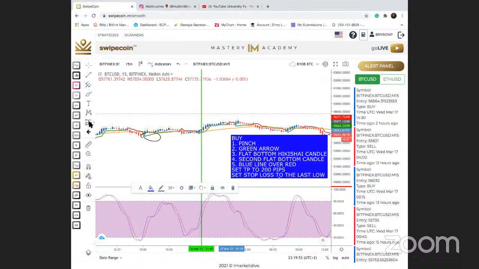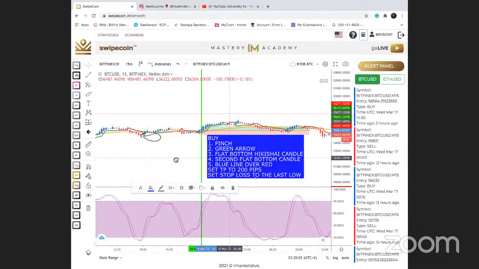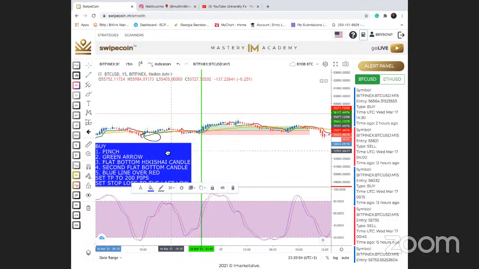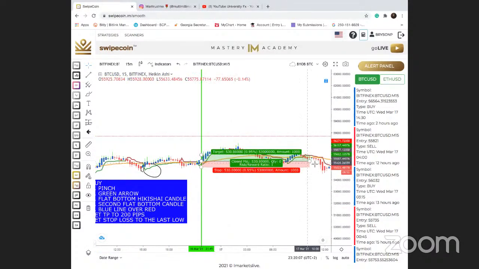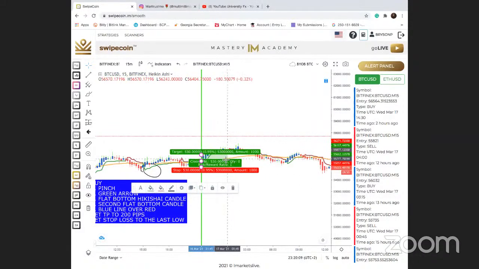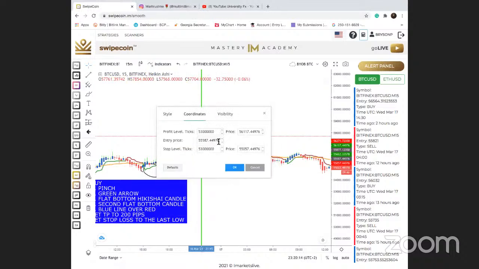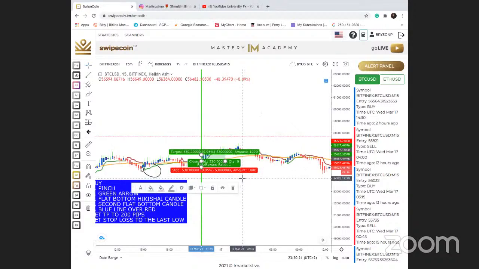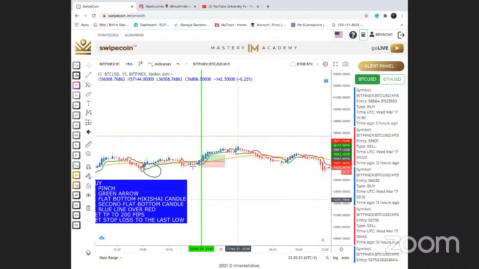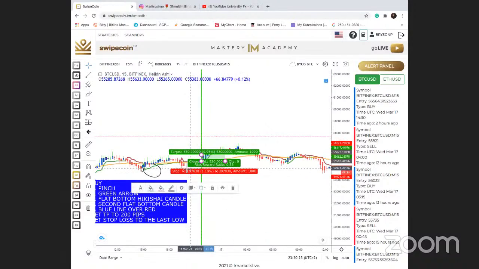So now I'm going to go here to this little measuring tool. I'm going to click the long position. What I'm going to do is place it where I entered into the trade. What you guys are going to notice is when you click on the little tool, these numbers pop up. For all my advanced traders, double click this. You want to go to coordinates and make sure that your entry is the same entry on your MetaTrader 4. And when I'm getting into the buys, guys, I like to move my stop loss to my last low.